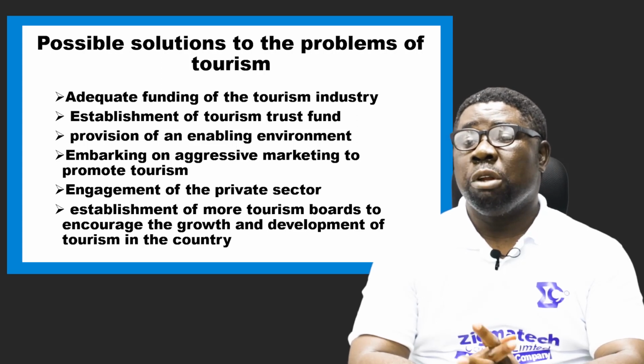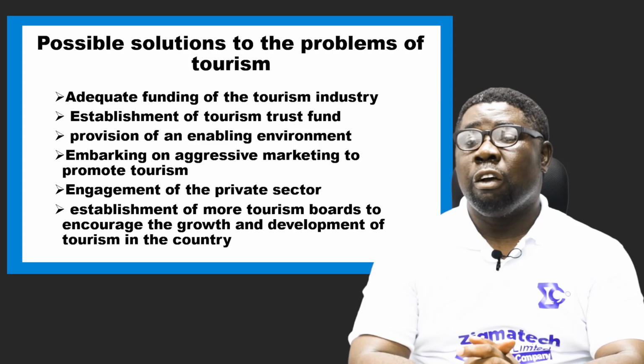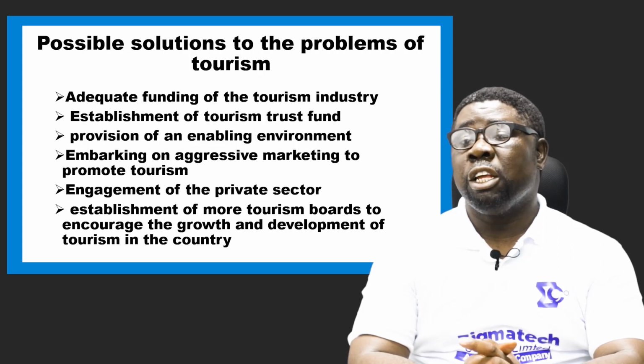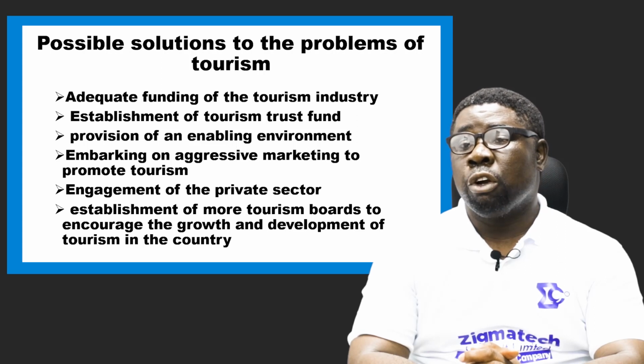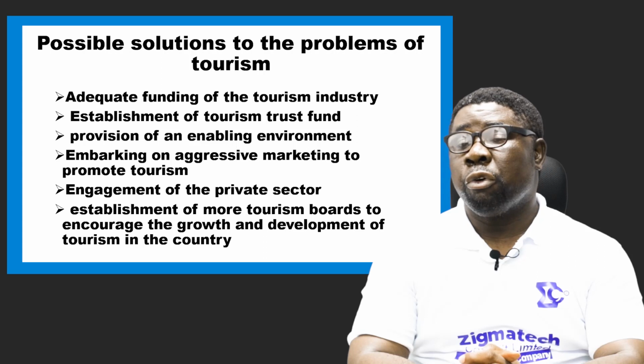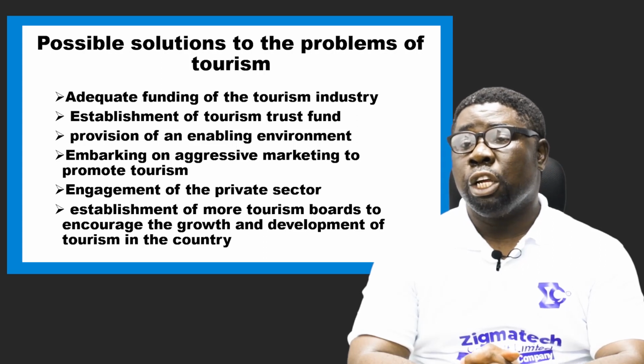Now we look at adequate funding, which we said was lacking. If you have adequate funding, all right, the tourism industry will develop and grow. If there's adequate funding from the government, or generally people invest into funding for tourism activities, it will definitely grow.